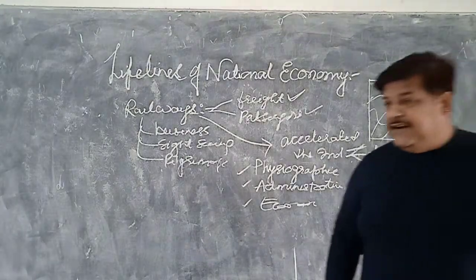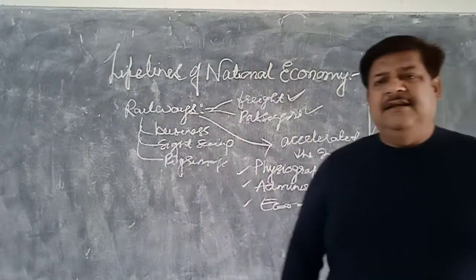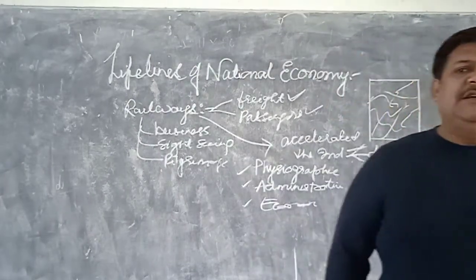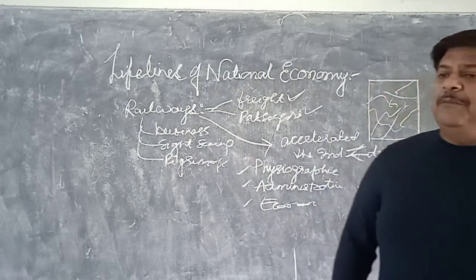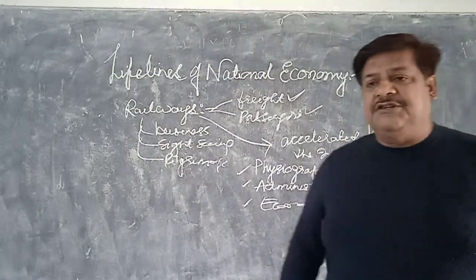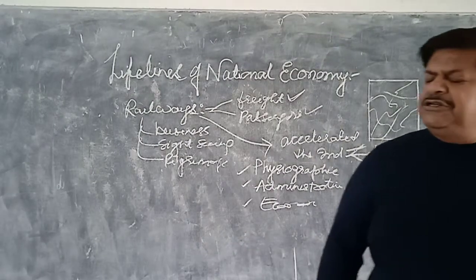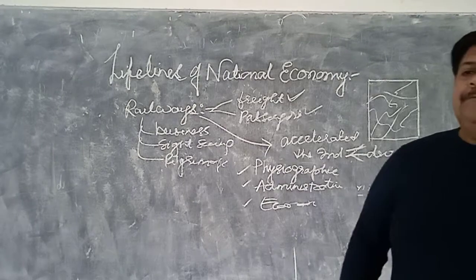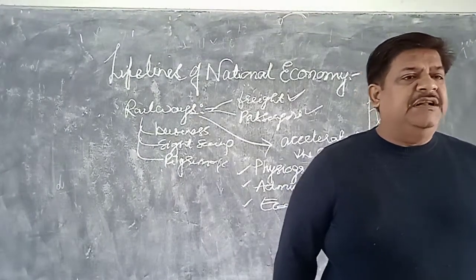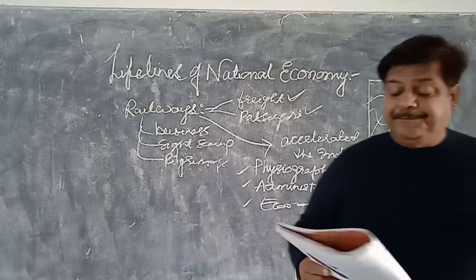So it is worth it, and the occupancy capacity of this railway system is much more as compared to any other means of transportation. And if it has much more occupancy than other means of transportation, then we can well say that it virtually leads to greater development in the national economy of the country.